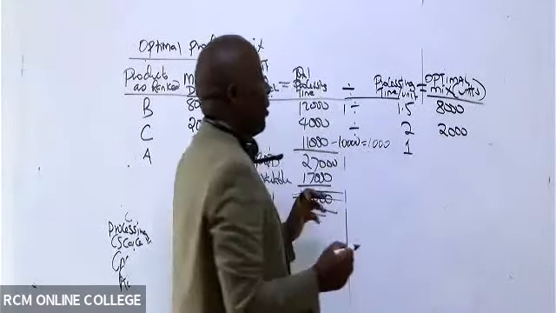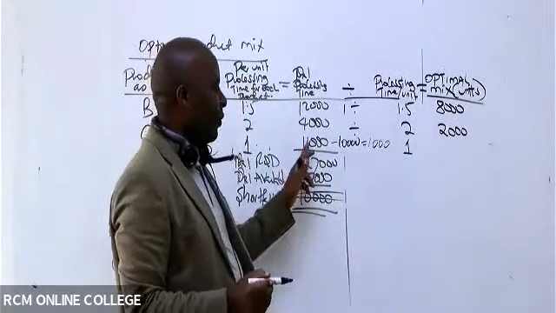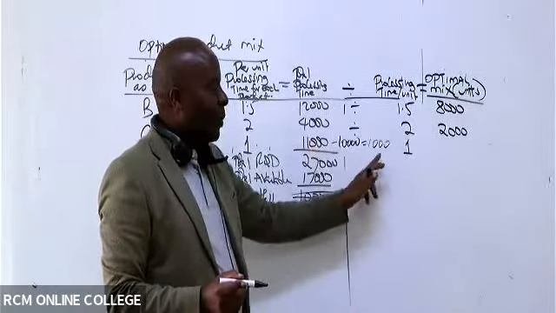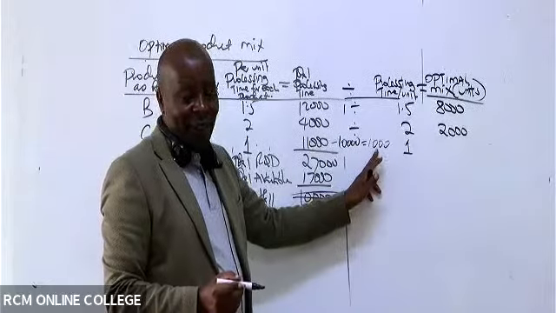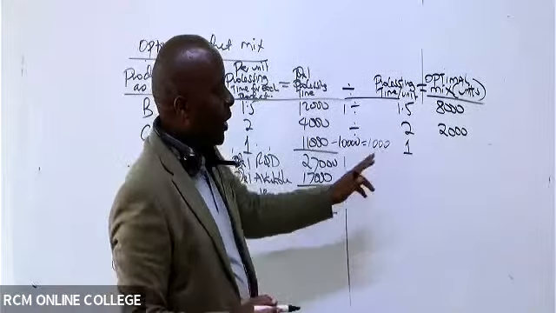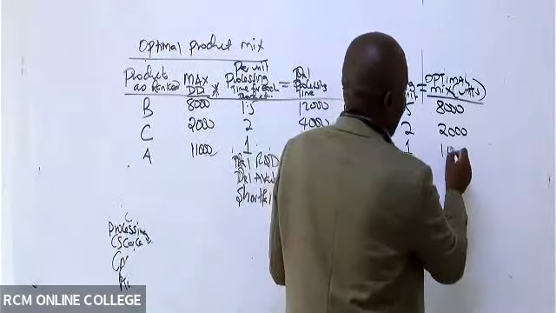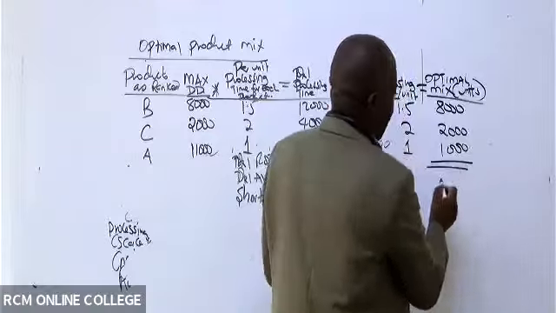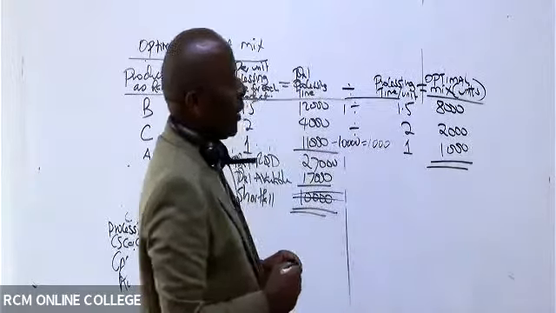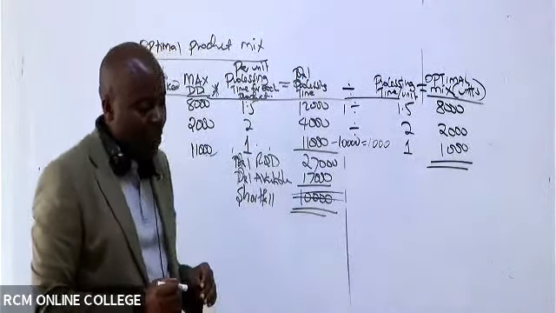2,000. But now remember the last one, we don't work with 11,000. We are working with how many hours now? 1,000. So 1,000 divided by 1 gives us 1,000. And that is the end of that question, the optimal mix in terms of units.